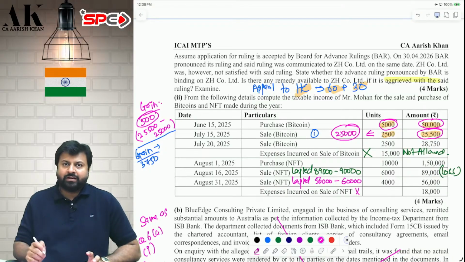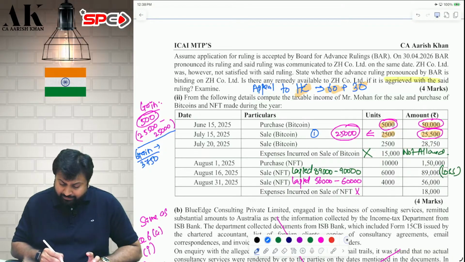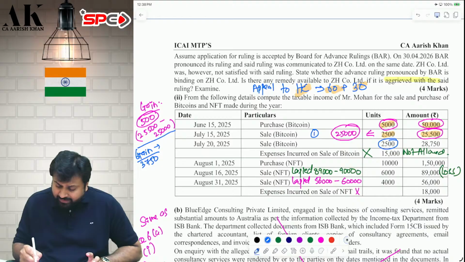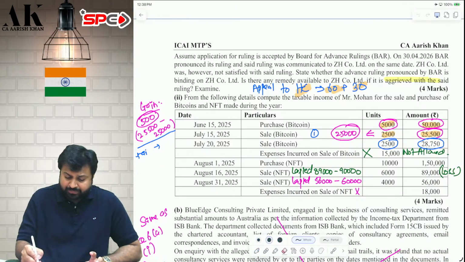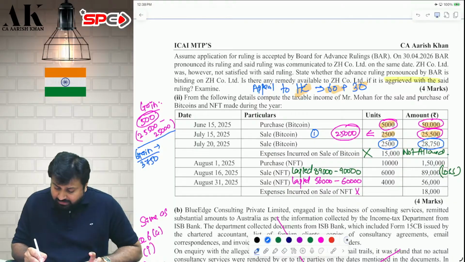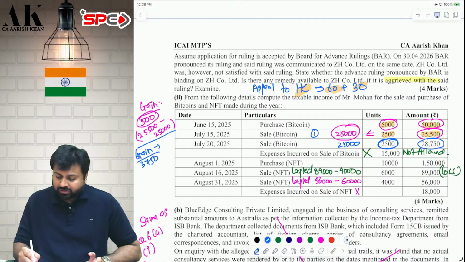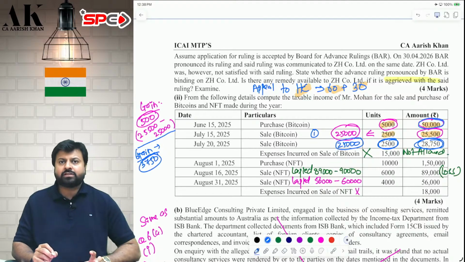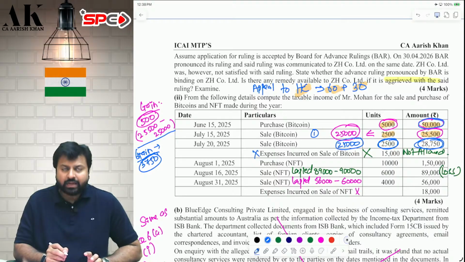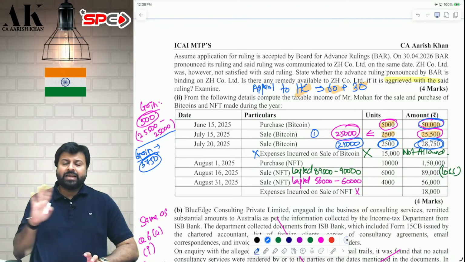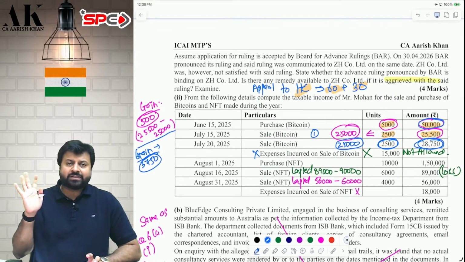Multiply by 2,500 units. Similarly, another 2,500 you are selling for 28,750. So again there is a profit of 3,750. Why? Because the cost of 5,000 units is 50,000, so the cost of 2,500 units is 25,000. You are selling for 28,750. Therefore the gain is 3,750. Pay 30% tax. Expenses are not allowed against the virtual digital asset. Expenses on transfers are disallowed.